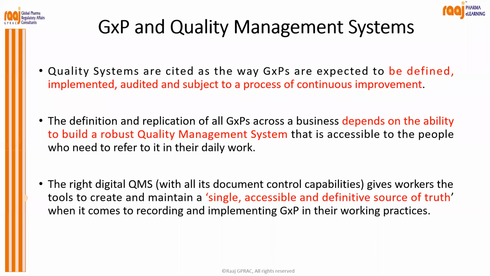So how is GXP correlated with the quality management system? Quality systems are cited as the way GXP are expected to be defined, implemented, audited, and subject to a process of continuous improvement. Some people write an SOP, do their task, and finish, right? There is no continuous improvement seen. But while performing that task, if you observe that some improvement is needed in the activity, revise that SOP, maintain the record, maintain change control, correct? Because continuous improvement is necessary.